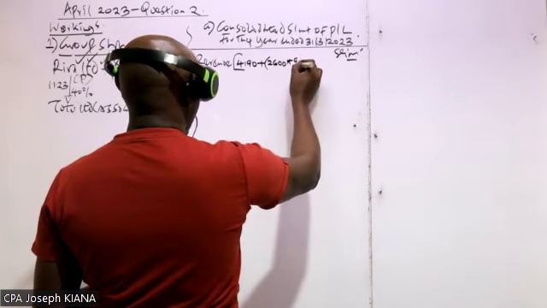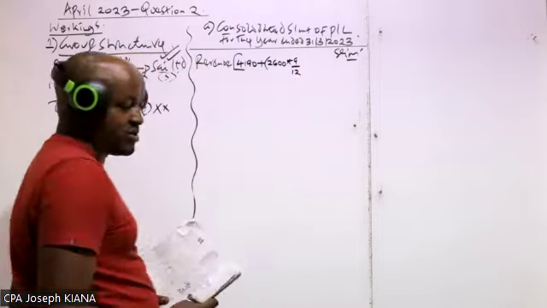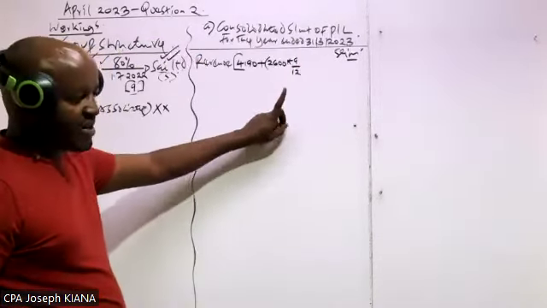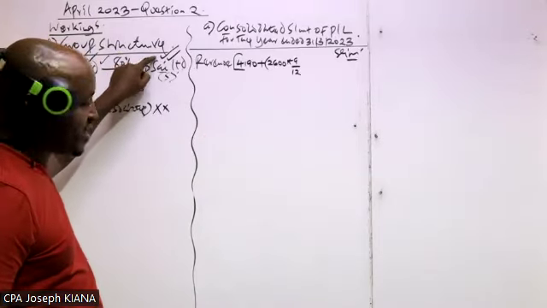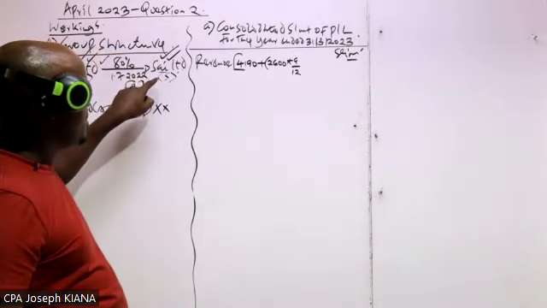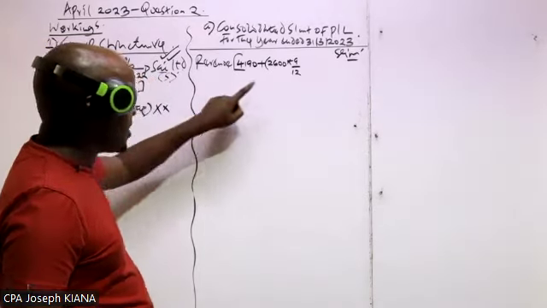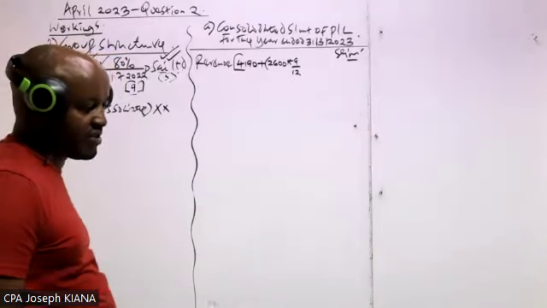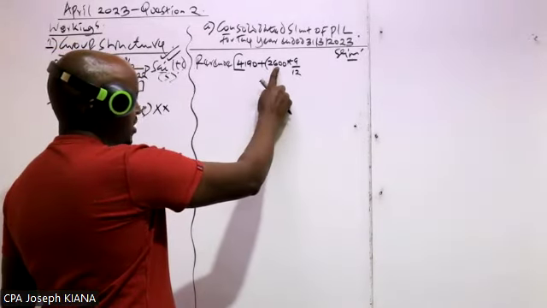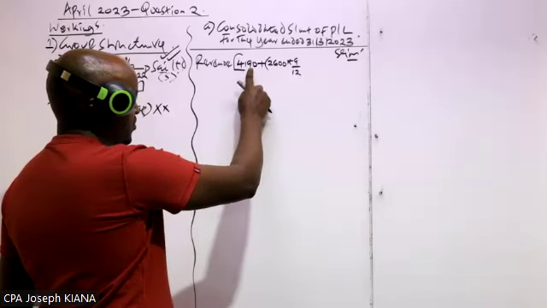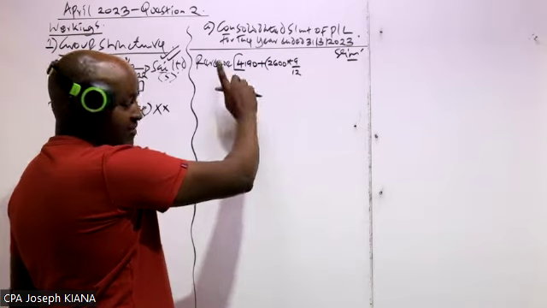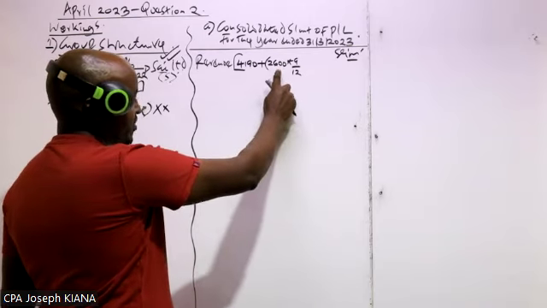But because this one was acquired 9 months to the end of the year, we multiply this by 9 over 12. Our subsidiary was acquired 9 months to the end of the year, so you are not taking the revenue for CI for the whole year. You take the revenue from the date it was acquired. It's very important to note that this 9 over 12 only applies to this. Never make the mistake of prorating the parent's revenue on a time basis. We take the revenue for the parent for the whole year.